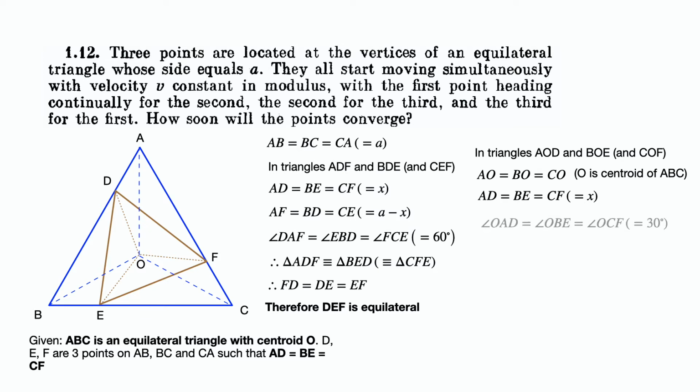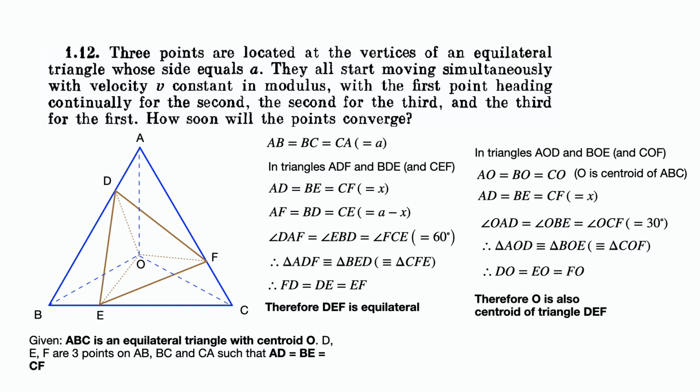Also, angle OAD is equal to angle OBE is equal to angle OCF, since all of them are 30 degrees. Therefore, triangles AOD, BOE and COF are congruent to each other, and therefore we have DO is equal to EO is equal to FO, and therefore O is also the centroid of the new equilateral triangle DEF.